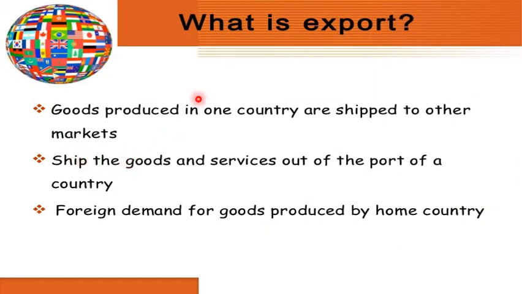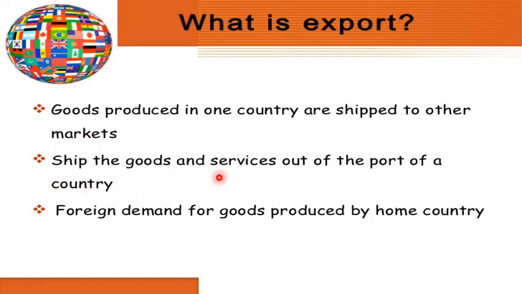Likewise, we also have a word here, that is export. Just take this X as exit. For example, we use this EX for exit, meaning getting out of something. Now, what is export? Goods produced in one country are shipped or sent to other markets, other countries.